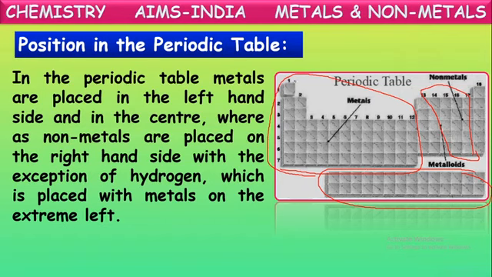We know hydrogen is placed in this position in the periodic table. It is hydrogen. Actually, on the left hand side, all the remaining elements are metals except hydrogen, which is placed with the metals on the extreme left side. Under the middle portion, you can see here, some portion is there, like a